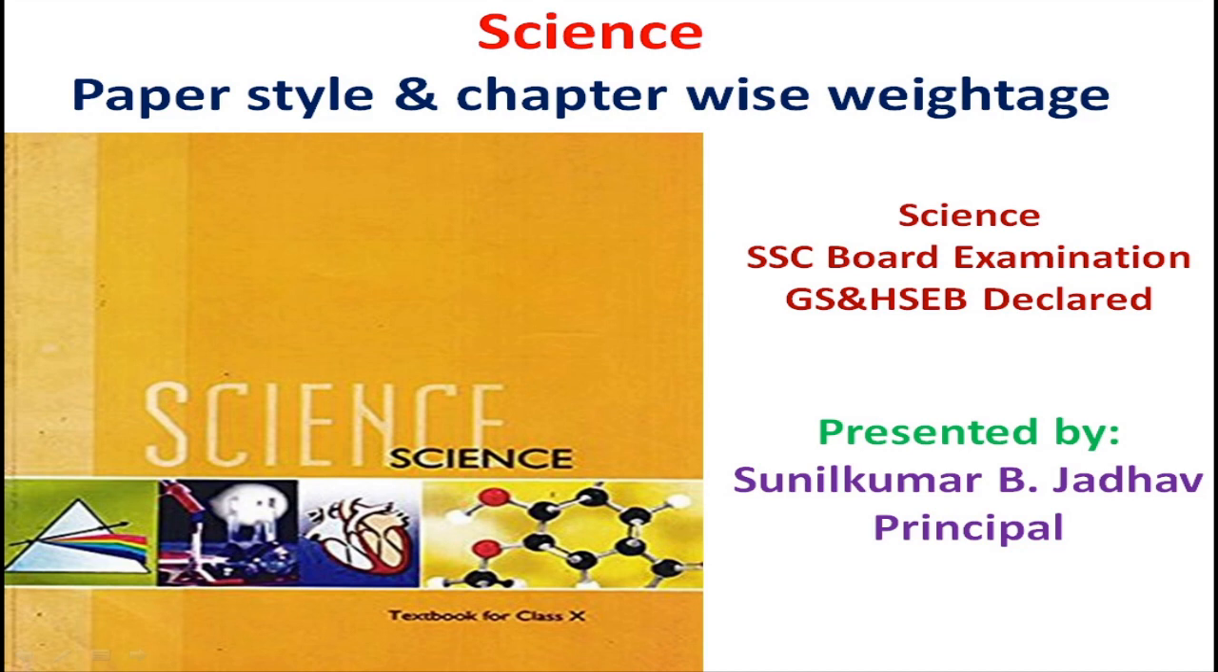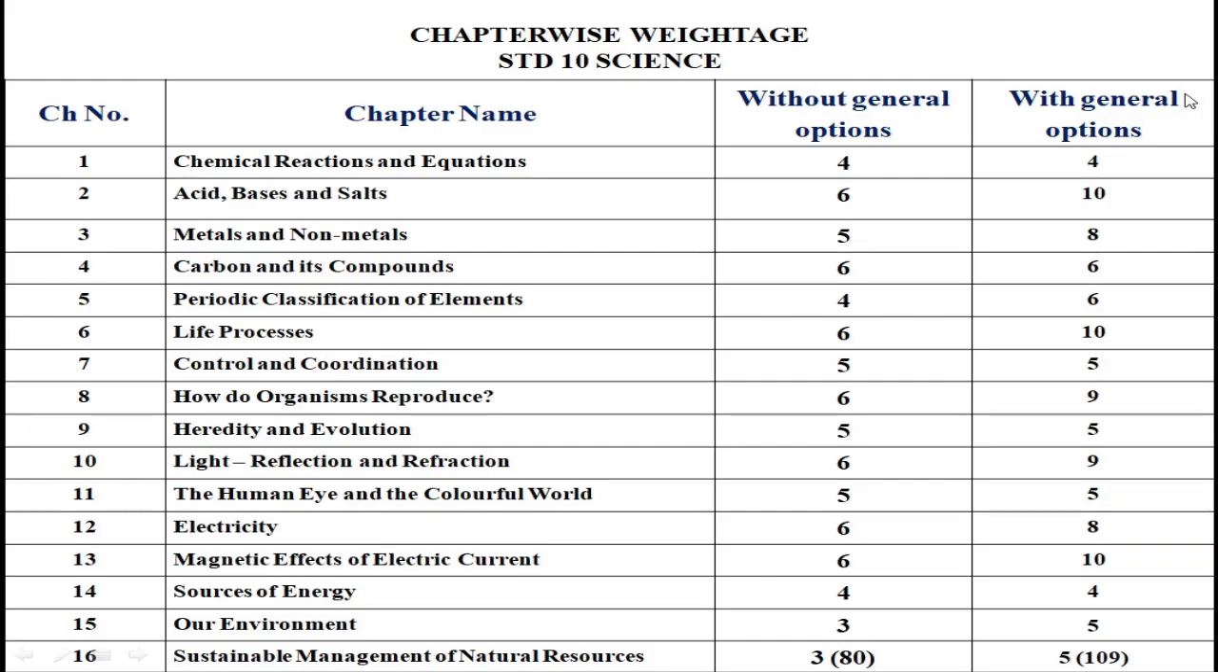Let us begin the paper style, chapter wise weightage and the smart work that you can do to increase your marks. Let us begin. First of all, I will discuss about the chapter wise weightage of standard 10 science. There are total 16 chapters. Here there are two types of weightages given. One is without general option and one is with general option.